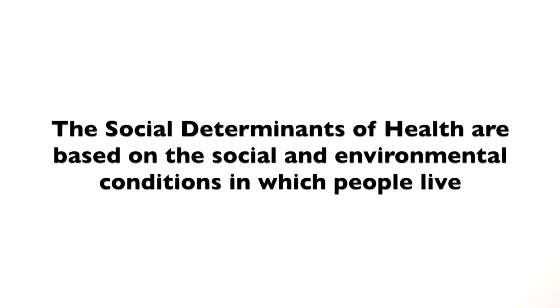The social determinants of health are based on the social and environmental conditions in which people live. Some people live in a more advantaged social gradient, whereas there are many people still living in disadvantaged conditions.